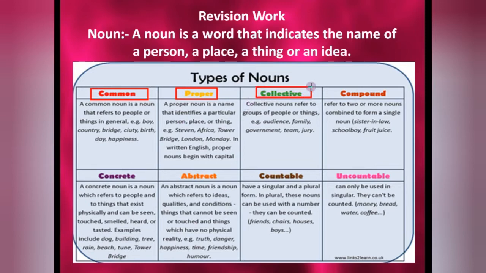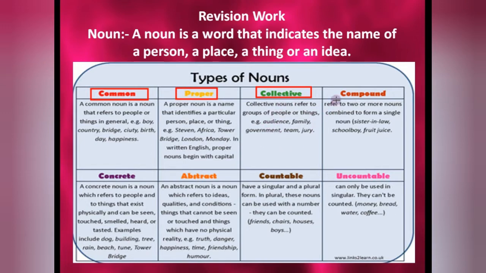Collective, the name itself tells the definition. A collective noun refers to a group of people or things, like audience, family, government, team, jury. They all have more than one or two people. That's why these words are called collective nouns.